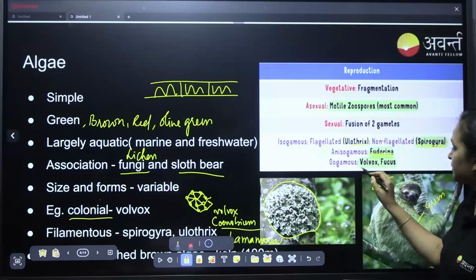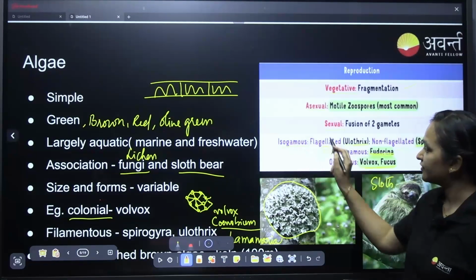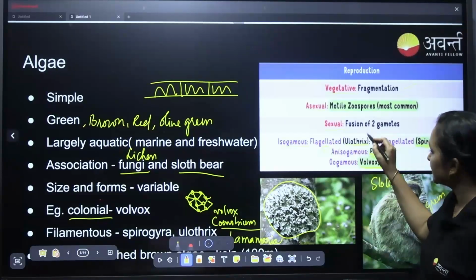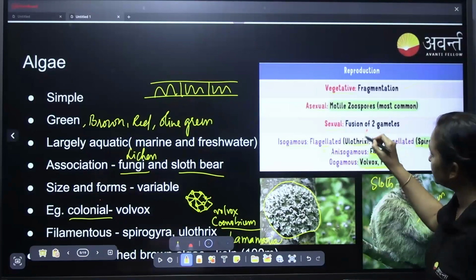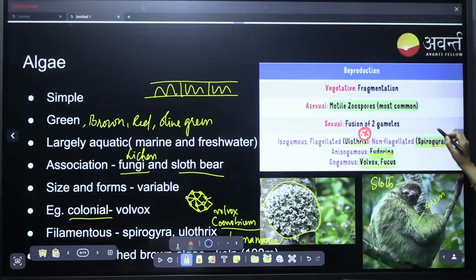And oogamous, that is Volvox and Fucus. Isogamous flagellated Ulothrix and non-flagellated Spirogyra have both been previous year questions. Understood?